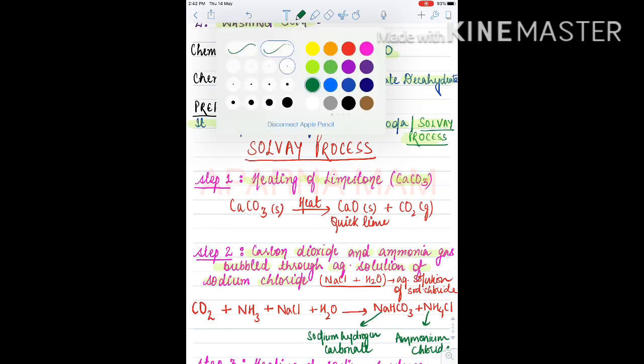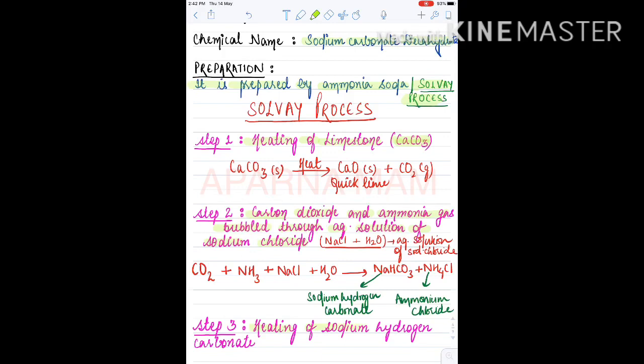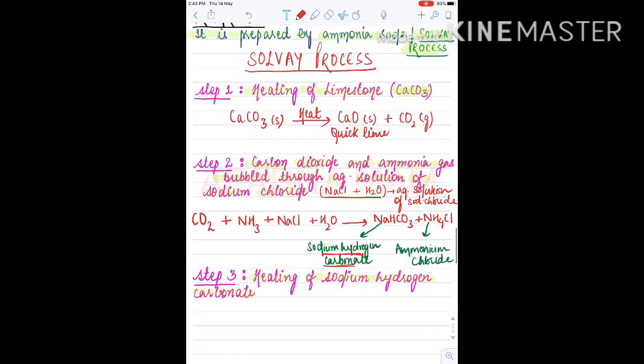Okay, now next what will happen? We are going to heat this sodium hydrogen carbonate. In this third step we do the decomposition of sodium hydrogen carbonate. The formula of sodium hydrogen carbonate is NaHCO3.